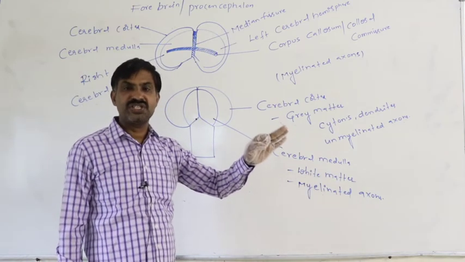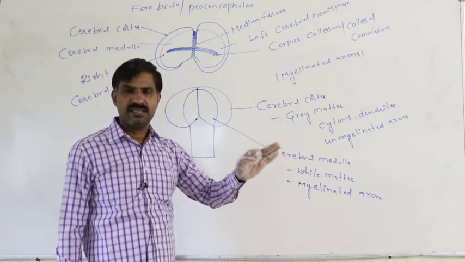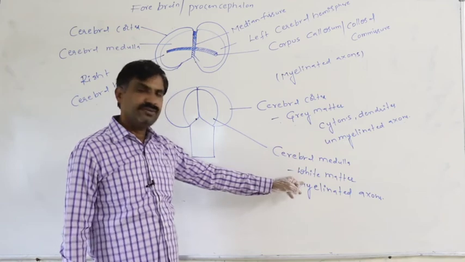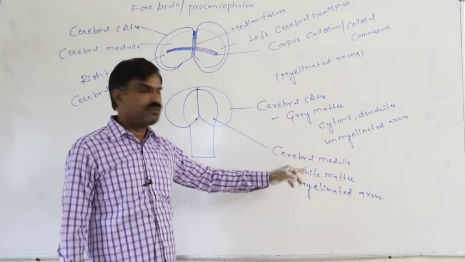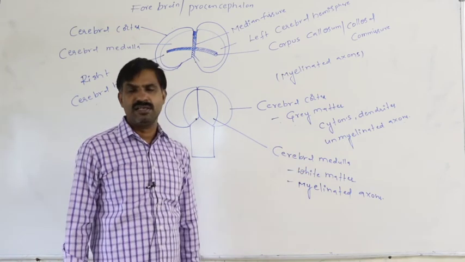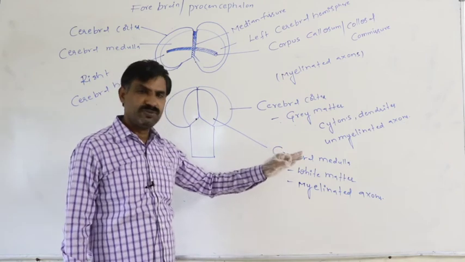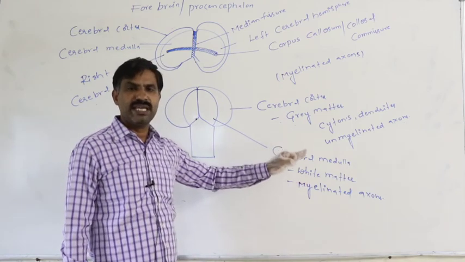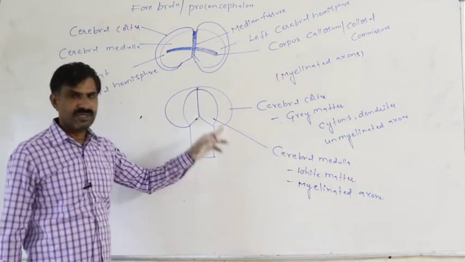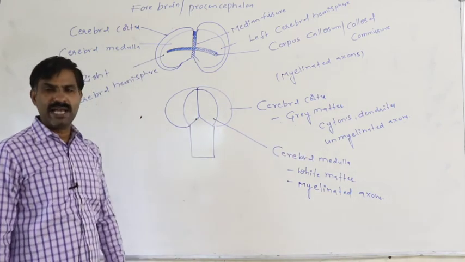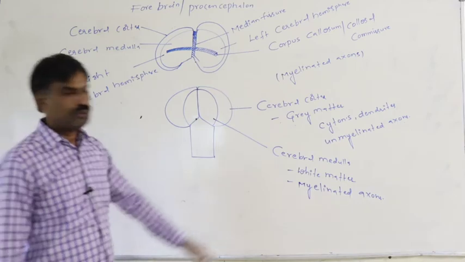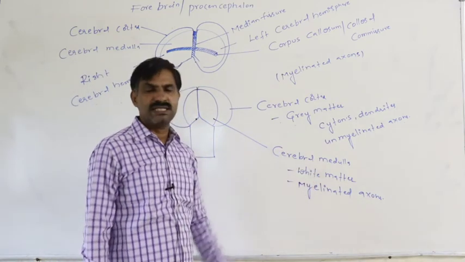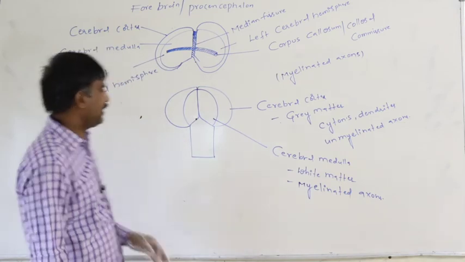The myelin sheath is rich with fat, which is white in color. So this myelin sheath provides the white color to that matter, and that is why it is said to be the white matter. Due to that reason, the cerebral medulla is white in color.